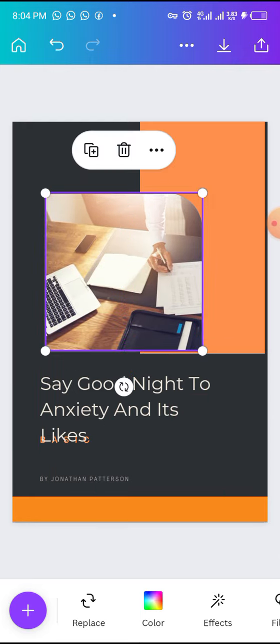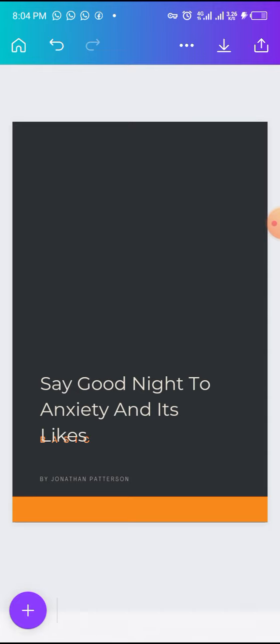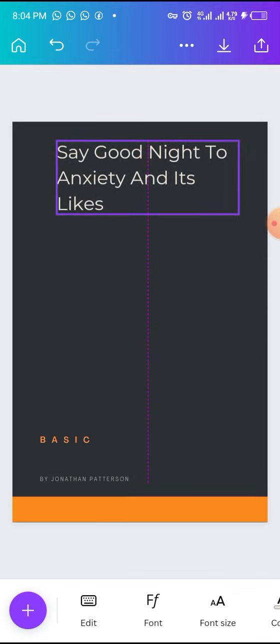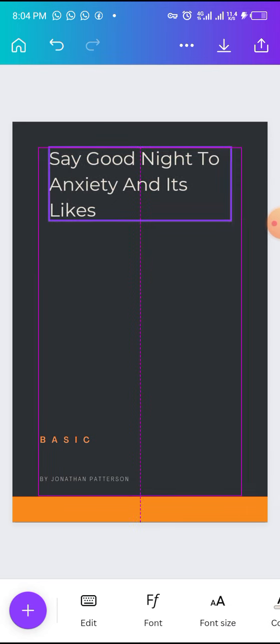Okay, break it down here, or you can even remove it, because I don't really need it. You can even remove this one if you want to. You can see, you can do that. Then take it up this way. Okay, take it up to this way. This is the title of the book. Okay, take it this way.